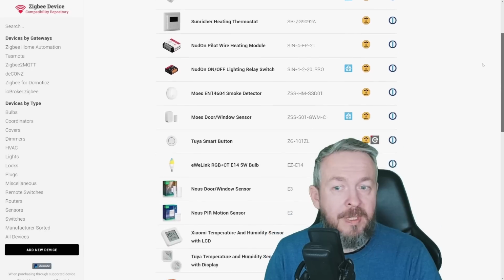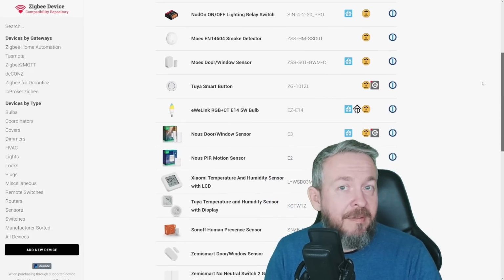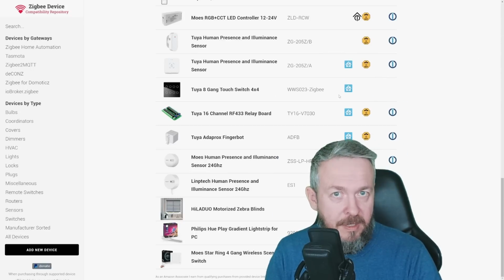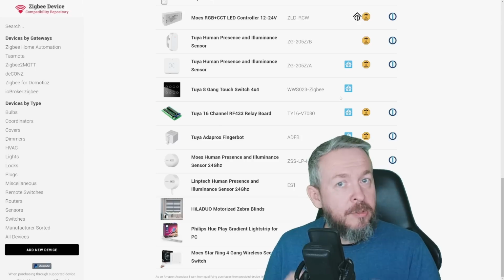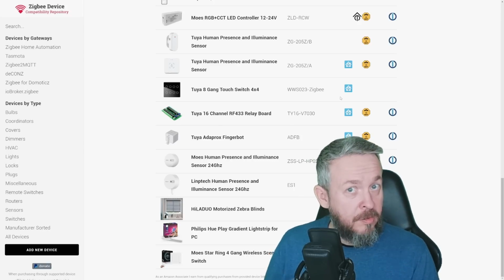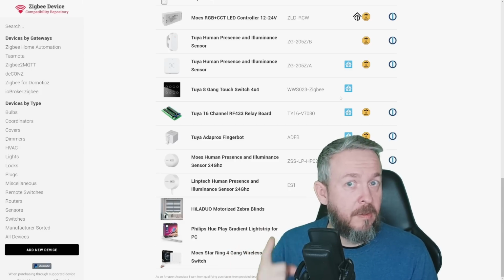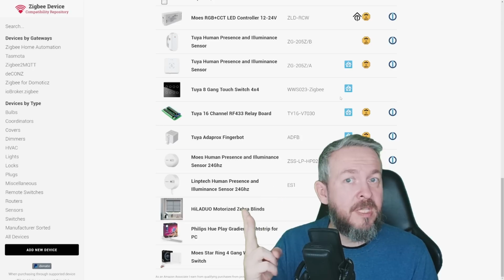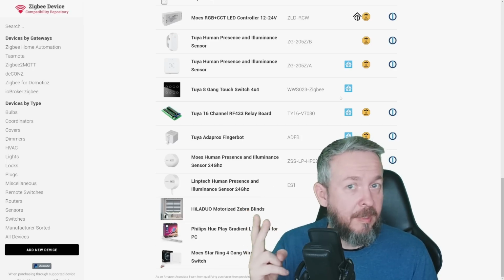And one thing that you may notice is that this ZigBee2MQTT sign is available on 99.9% of devices. Just not this device here. This database can also help you select devices that will actually fit in your system. So if you're planning to buy a Zigbee device, go check out two places. One place is this Blakadder's repository, which I'll also be leaving a link to down in the video description, but also the ZigBee2MQTT database to see if it's supported in that database too.